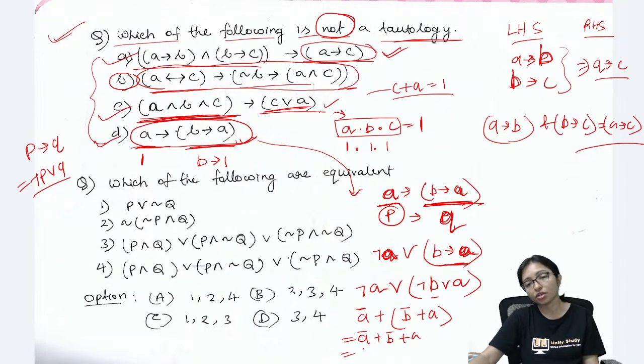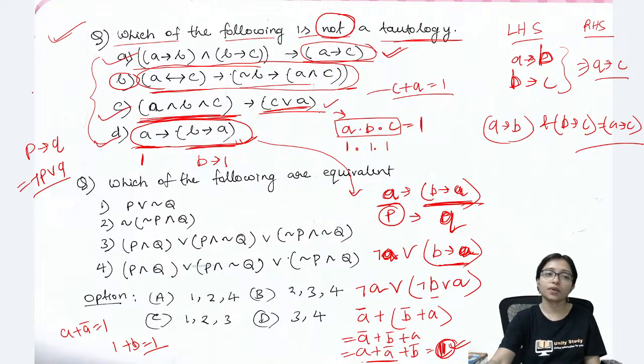Now this is actually A plus A bar plus B bar. A plus A bar is 1. Then 1 plus B bar is 1, because 1 plus anything is 1. So the expression is giving you result 1. And we know that whenever an expression gives result 1, then that is a tautology. This is also another approach.